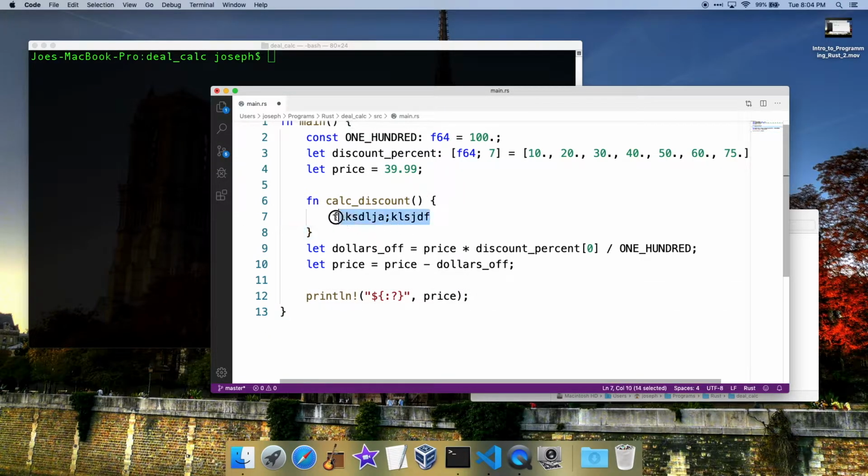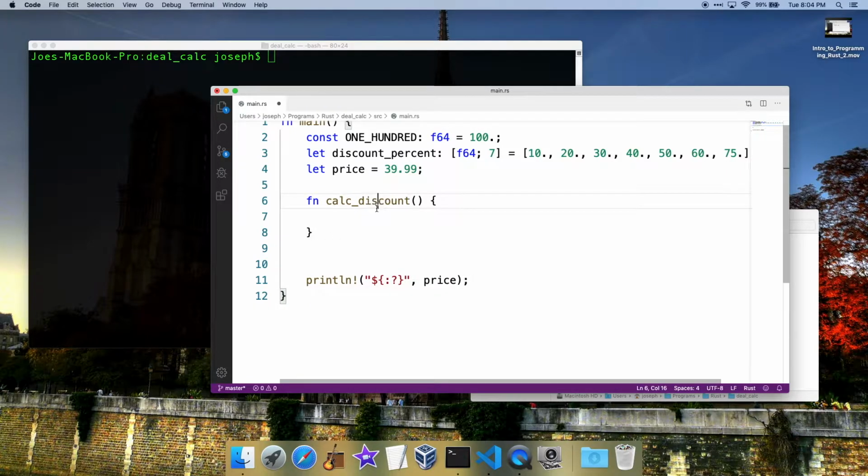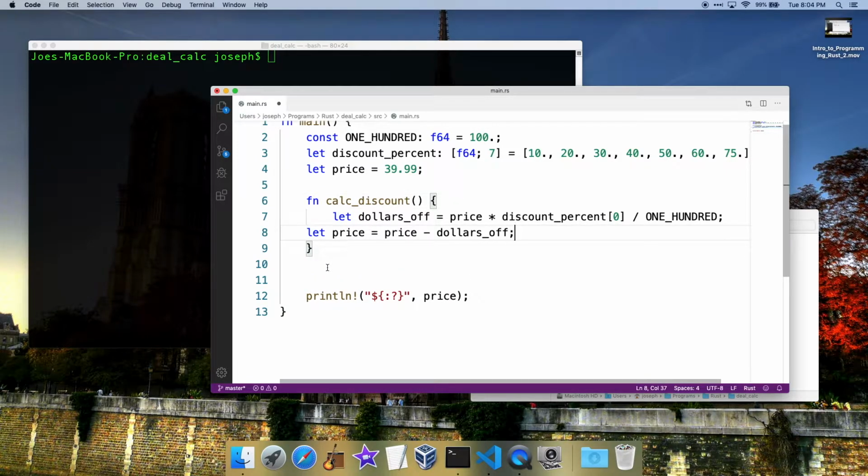All right. So let's work on our calc discount function. Let's just cut and paste this in here for now, and then we'll get things working. So how do we want to do this?